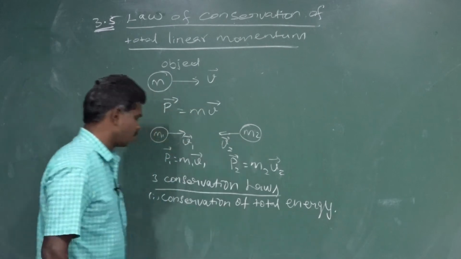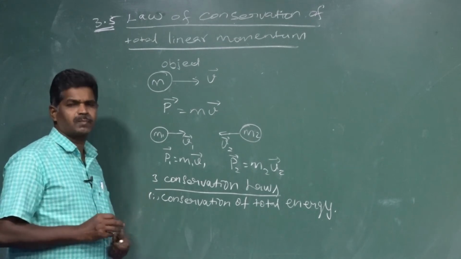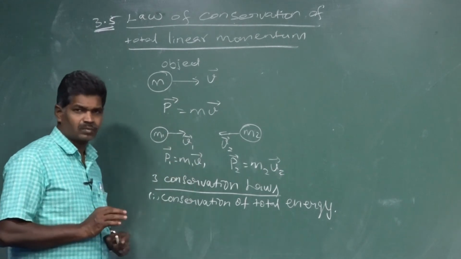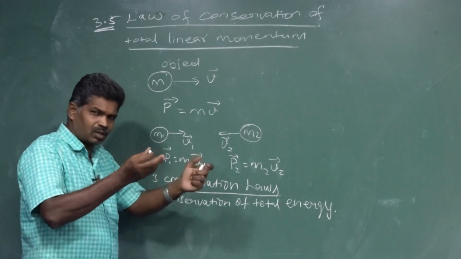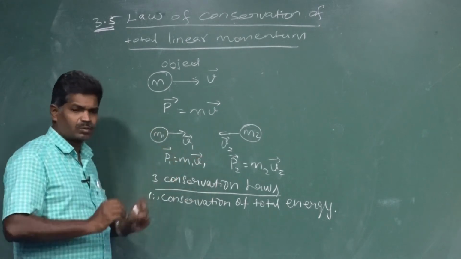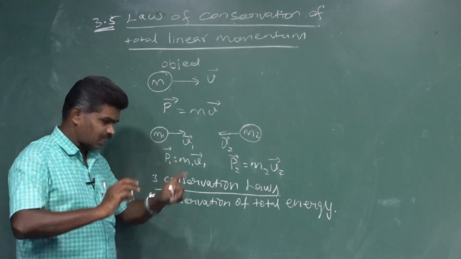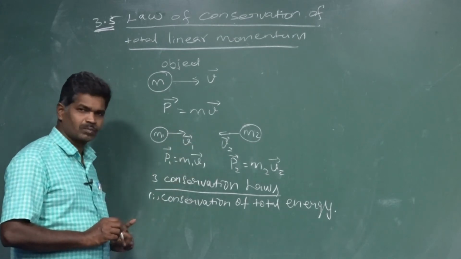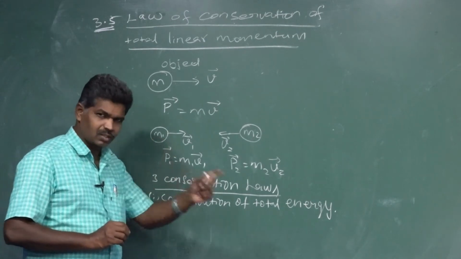At any position, at any place, energy is conserved. Energy is neither created nor destroyed. Whether acting without external force or with external force, energy is always conserved. Any system obeys the law of conservation of energy. So the first law is conservation of total energy: for any system, with or without external force, total energy is conserved.